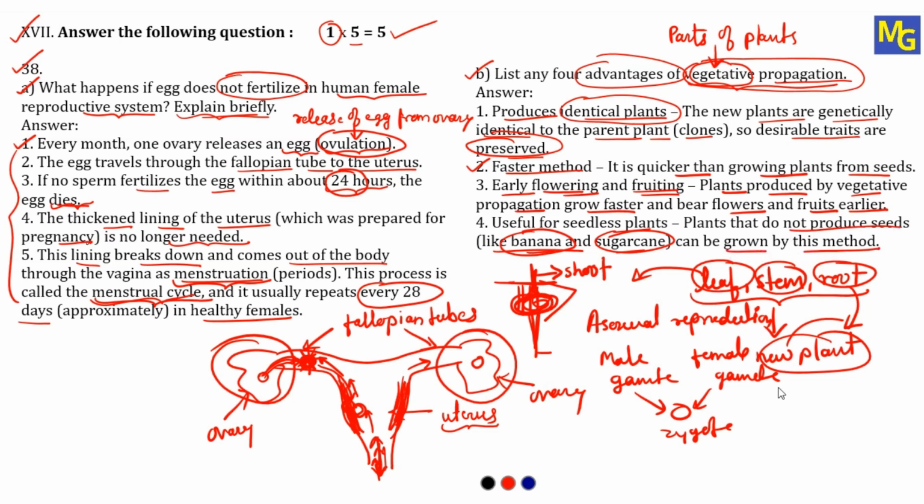In case of mango, we have a seed of mango. In case of jackfruit, we have a seed of jackfruit. So in case of almost all the plants, we have seeds. We will sow the seed and we'll get the new plant. But in case of sugarcane and banana, we are not getting any seeds. And therefore, for such plants, this method is a great advantage for continuing the generation. So this is the answer for question B. After this, we will see the last sub-question, which is C.